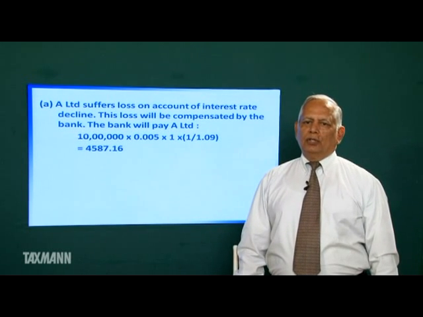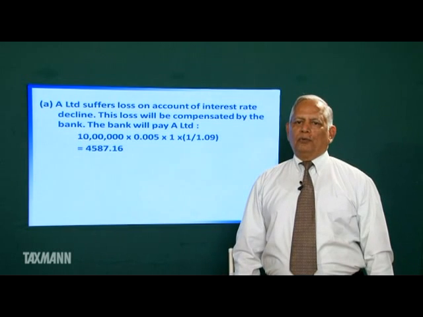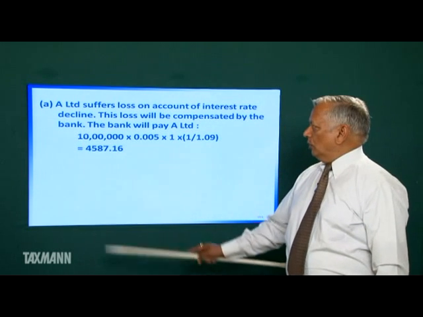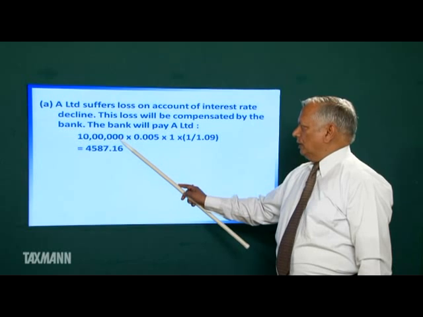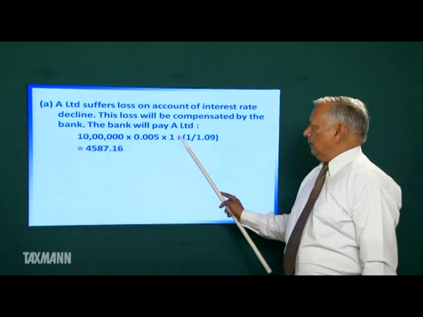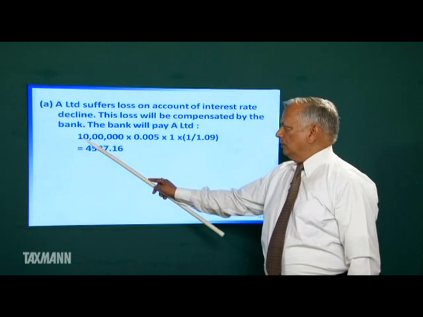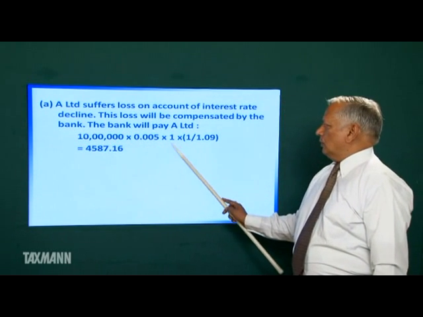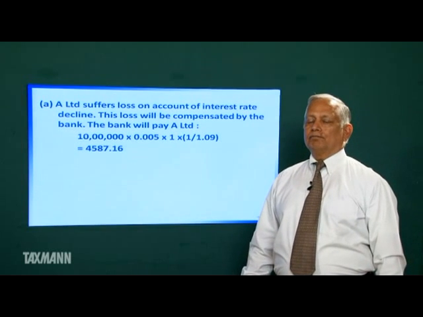A Limited suffers a loss of interest at the rate of 0.50%. So on 10 lakh, loss of interest will be 10 lakh into 0.50 upon 100 for 1 year. They will suffer a loss of rupees 5,000.